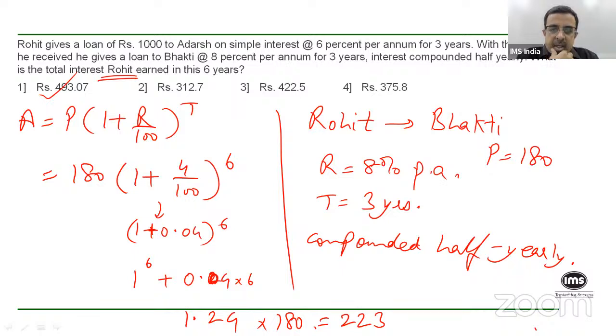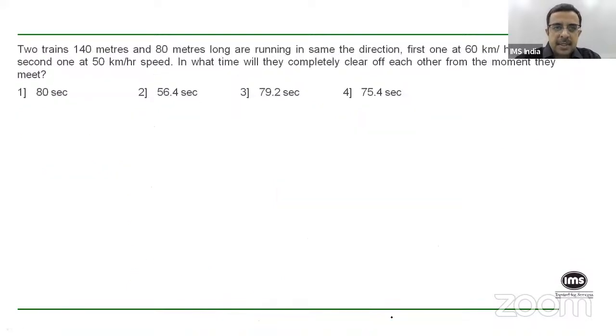So in which case, your total interest should also be somewhere around 2.5. Okay, let's not waste too much time on this. Let's move on to the next question. In the meantime, you guys move on to the next question, and I'll try and see if I can figure this question out.